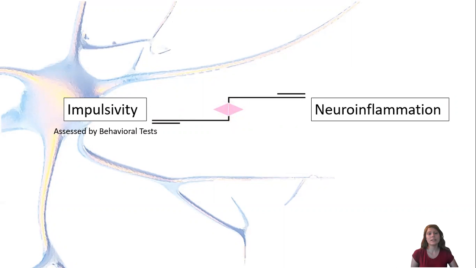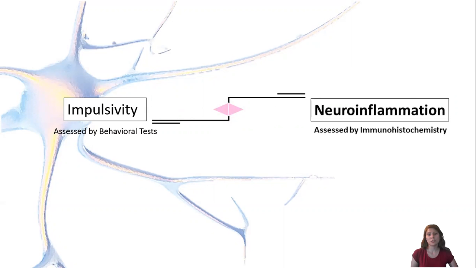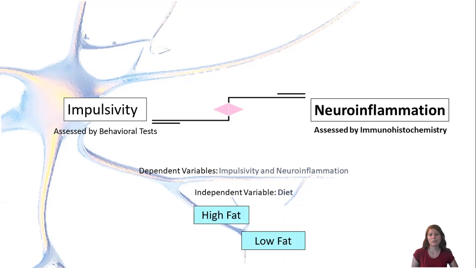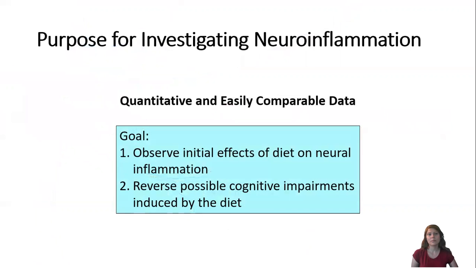Impulsivity is assessed by behavioral tests, and neuroinflammation is assessed by immunohistochemistry. This is the subject of Dr. Cheatwood's expertise and our lab work this summer. Impulsivity and neuroinflammation are measured variables within this experiment, and diet is our changed variable. Half of our subjects will be given a high-fat diet, while the remaining half will be given a low-fat diet.